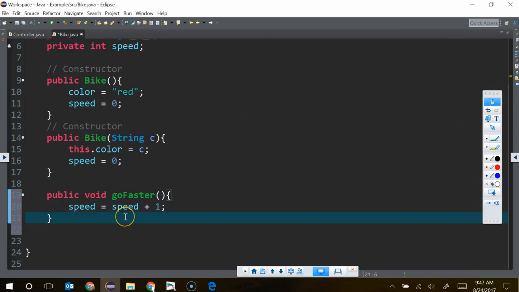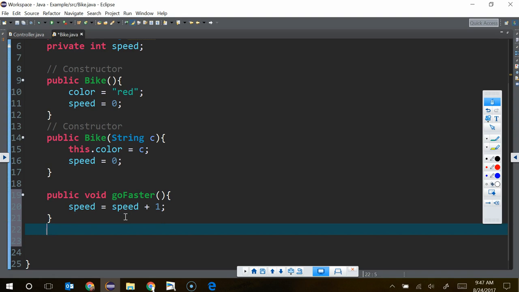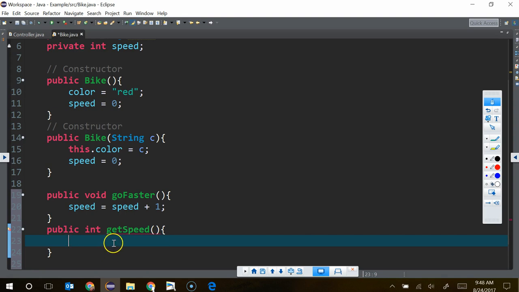All right, so now if we go back, let's keep working. Now we have a method, but I also want to be able to see how fast it's going. But I don't want to make that variable public, so I need to give it a new method that's just going to return that value. It's going to be public because it needs to be accessed in the controller class. I'm going to be returning an int because speed is an integer, and I'm just going to call it getSpeed, and then say return speed. That just means it's going to take that variable and give it to whoever asked for it. Does that make sense?